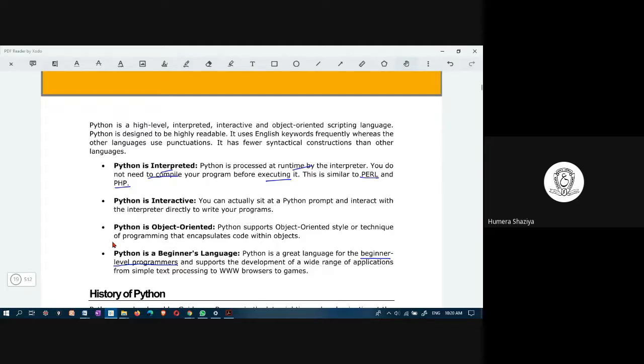And it supports a wide range of applications. We discussed applications. You can develop any kind of application: desktop application, data science application, machine learning application, IoT application, web application. Any kind of application you can develop through Python. It is very general purpose in nature.